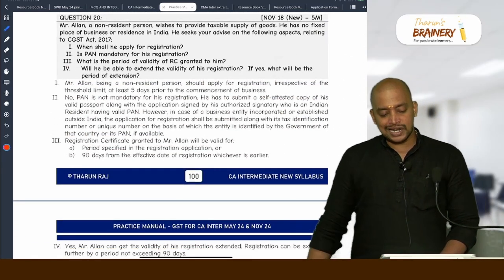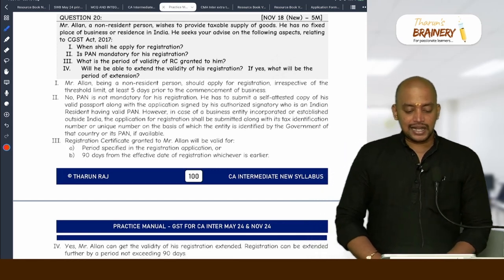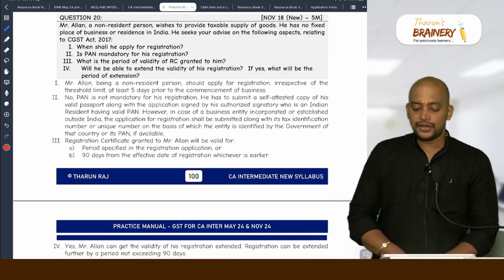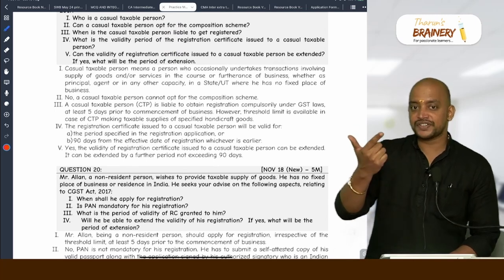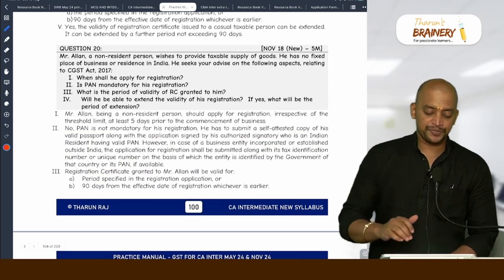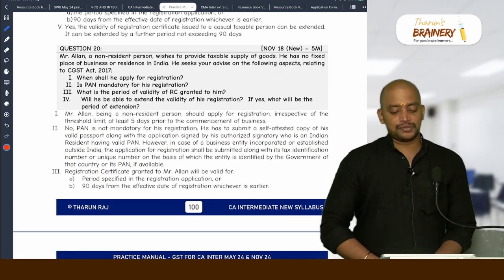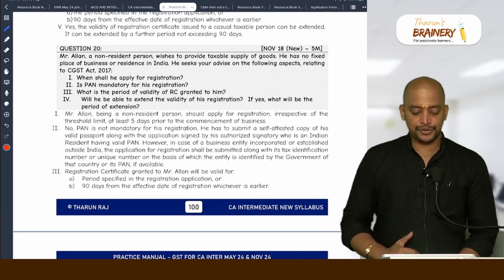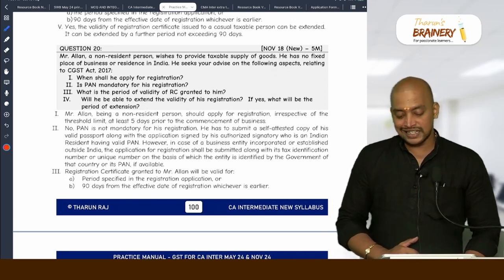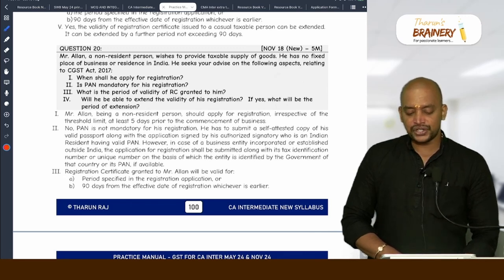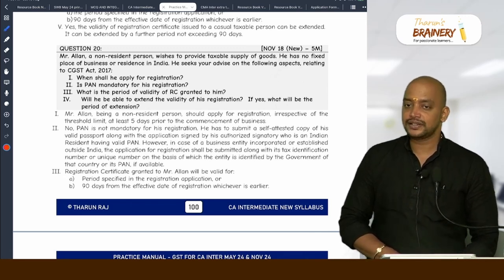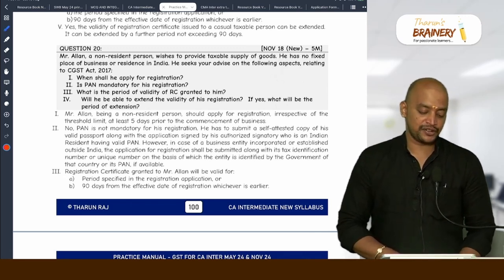Then question 20, Mr. Alan, a non-resident person, wishes to provide taxable supply of goods. Same as above, but above is for CTP, this is for NRTP. He has no fixed place of business or residence in India. He seeks your advice on the following aspects relating to CGST. When shall he apply for registration? Same, at least 5 days before commencement of business.